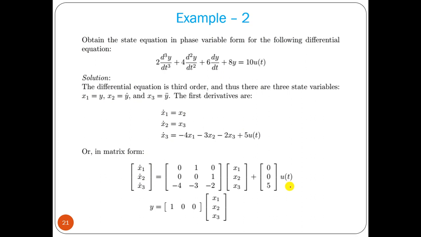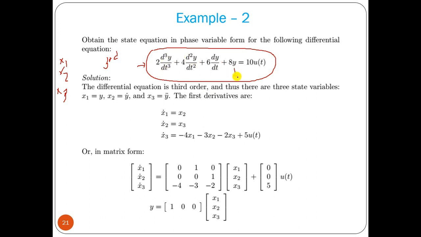This is the example. Now we can have another example of how to go from an nth order equation to n number of first order equations. Here again we have a third order system, so we must have three state space variables x1, x2, x3. You have y, dy/dt, d2y/dt2, d3y/dt3.